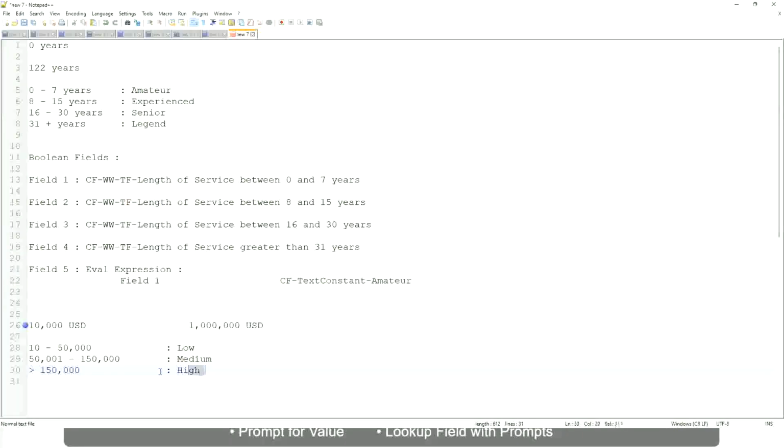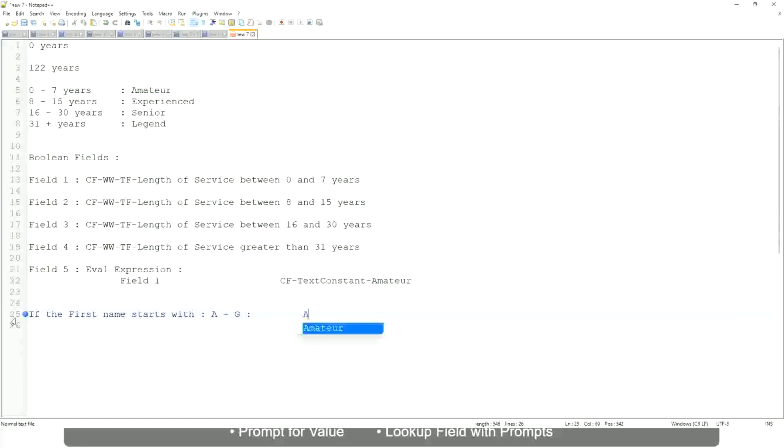Now tell me this. Let's take another example. If the first name starts with A till G, write: starts with A, B, C, D, E, F or G, then return a listers. Okay, this is what we are going to have as the output.